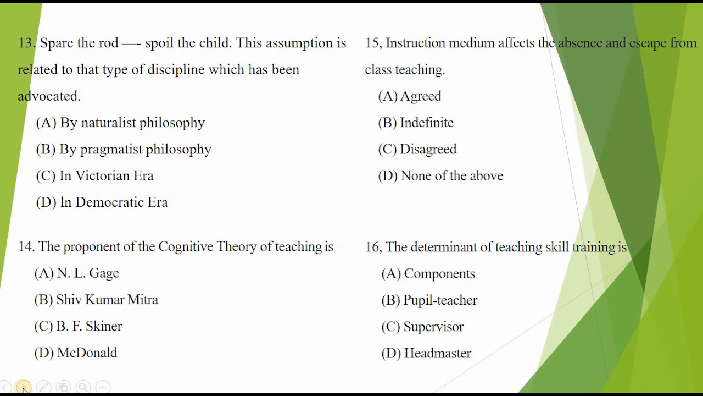The pragmatist's idea of discipline is based on the principles of a child's activities and interests. They do not believe in external restraint and discipline enforced by the teacher or giving punishments. It upholds discipline based on social and mutual understanding. Pragmatists do not believe in the spare the rod, spoil the child philosophy. In the Victorian era, undesirable behavior must be punished.